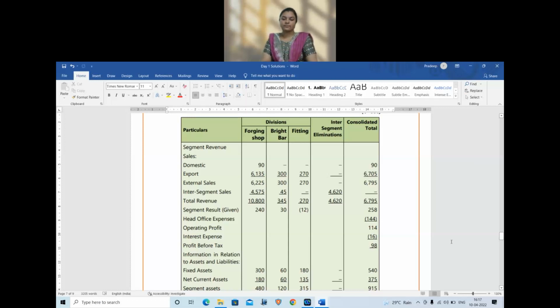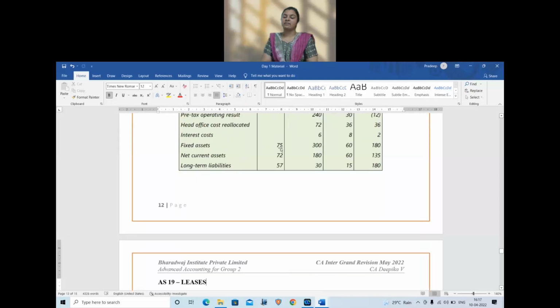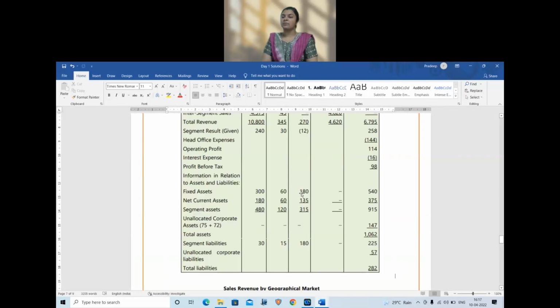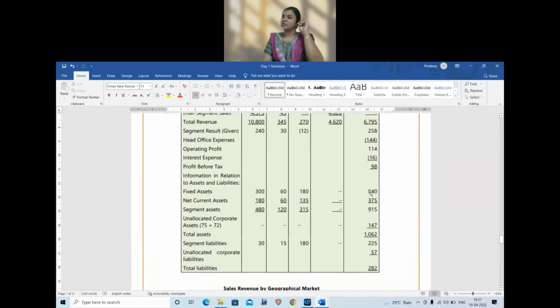Next, we have the fixed assets. Same way, fixed assets, they have given us 360 and 180. Okay, so 360, 180, which is total 540. Current assets 180, 60, 135, which is total 375.